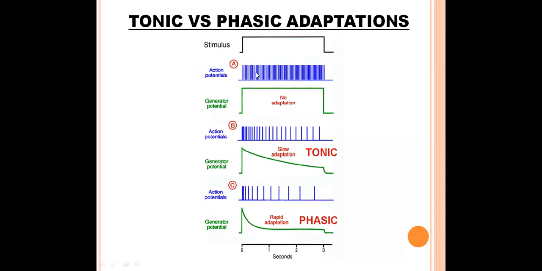In non-adapting receptors, action potentials are continuously generated without any gap, and their frequency is in direct proportion with the stimulus strength. So action potentials and generator potentials are directly linked to each other, but adaptation makes a difference in the generator potential intensity when compared to the stimulus intensity.